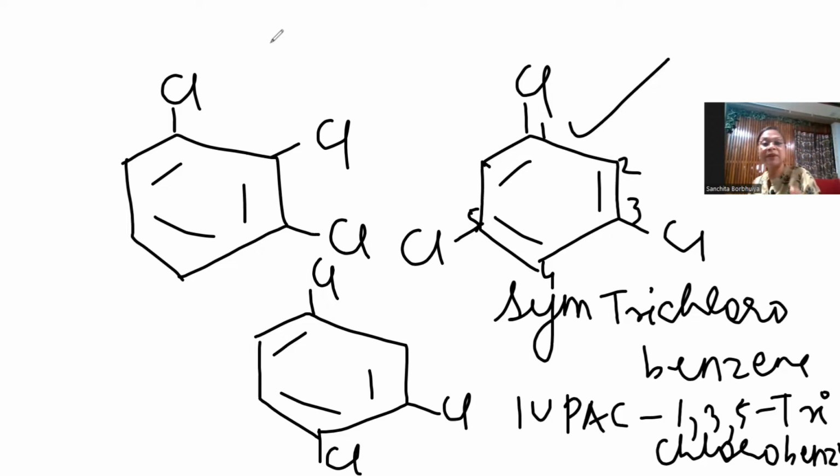The others are not symmetric now. So how would we have common names for them? So the IUPAC name, this compound one is 1,2,3-trichlorobenzene.